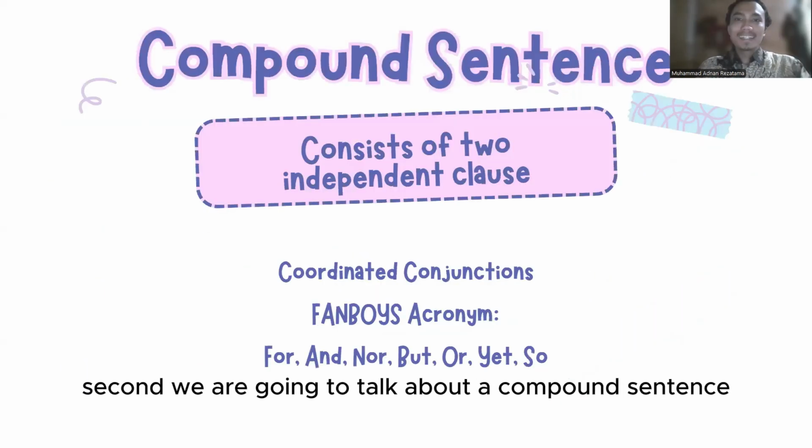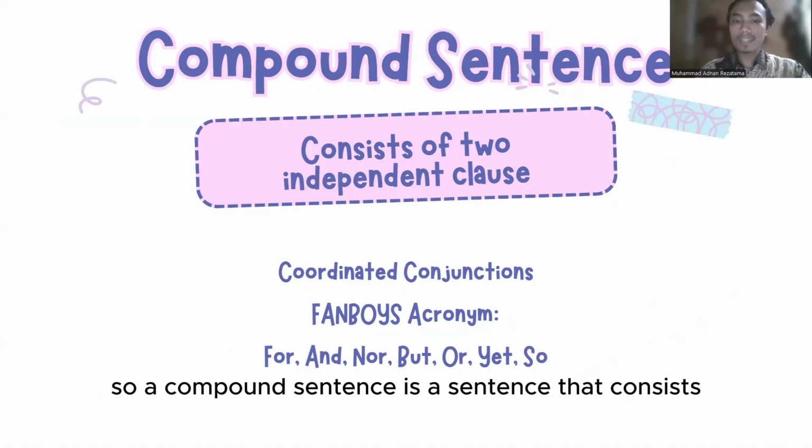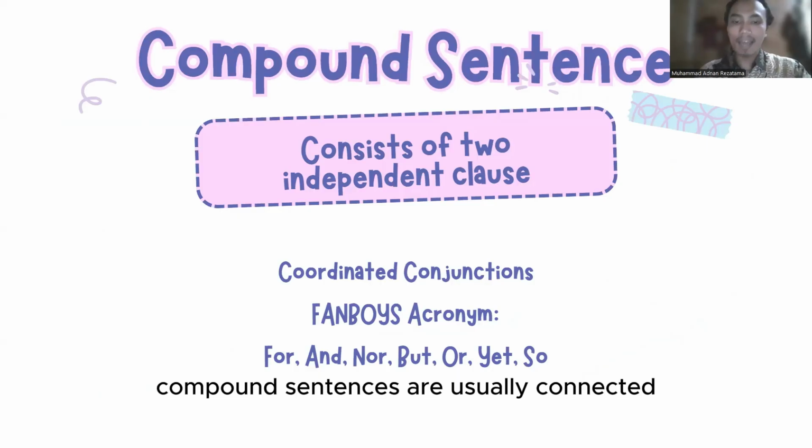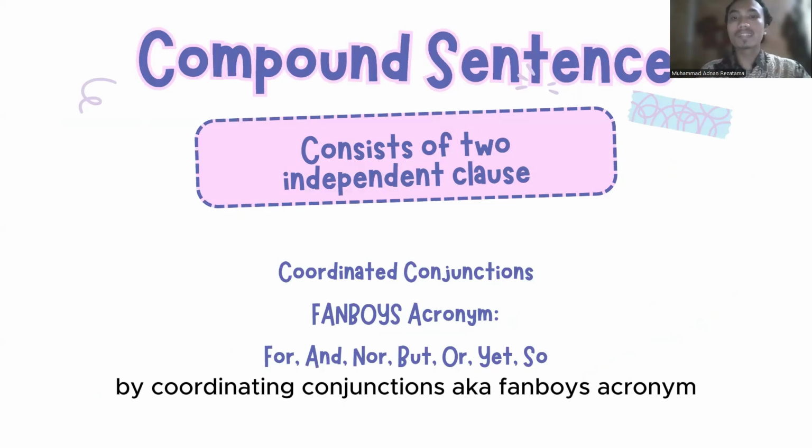Simple, isn't it? Second, we are going to talk about a compound sentence. A compound sentence is a sentence that consists of two independent clauses joined together. Compound sentences are usually connected by coordinating conjunctions, aka the FANBOYS acronym.